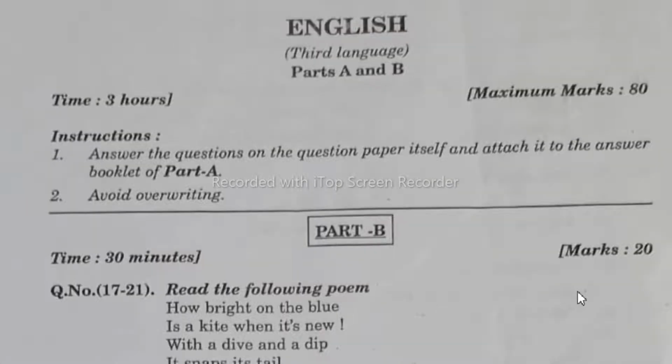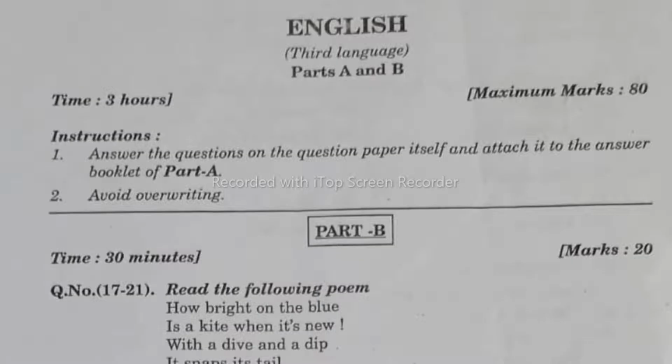Now let's move to part B. This part of the question paper carries 20 marks, as you can see here. Let's read the instructions. Answer the questions on the question paper itself and attach it to the answer booklet of part A. That means you cannot carry this part B along with you. You need to attach this part B to the answer booklet of part A. And here again, you have to avoid overwriting. That means you cannot do any corrections after writing, because there would be negative marking for that.